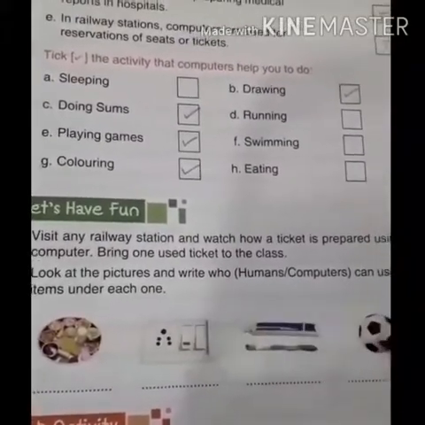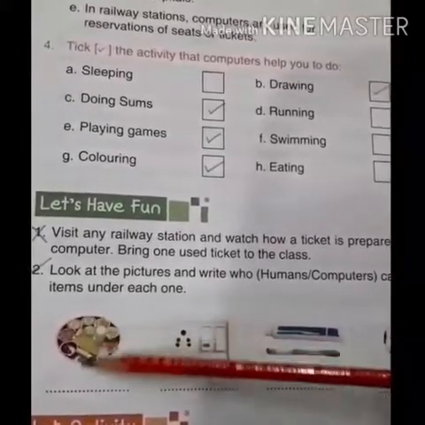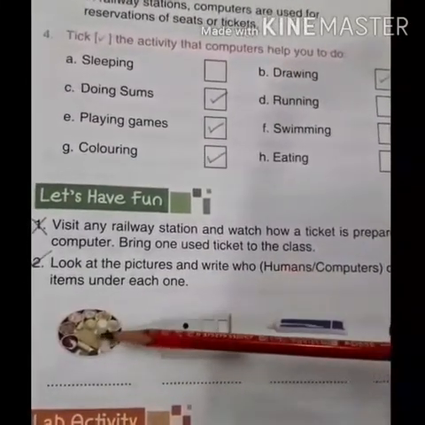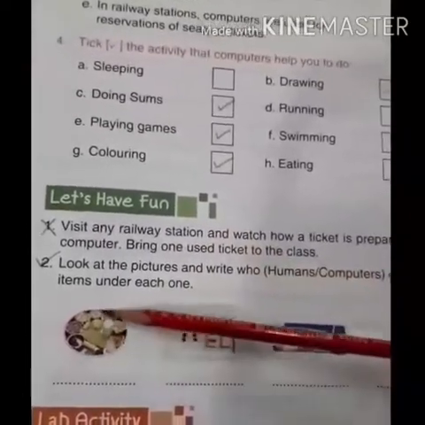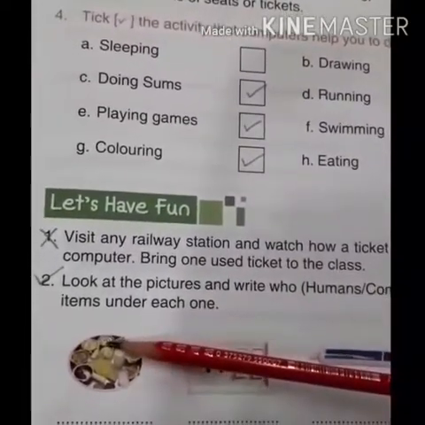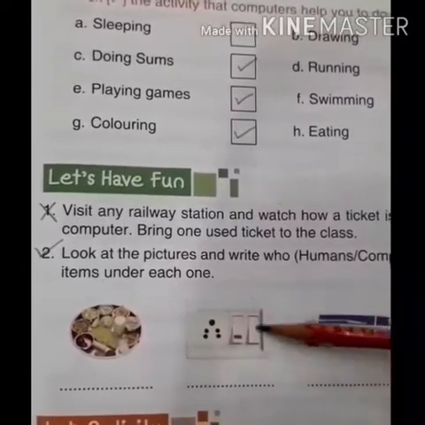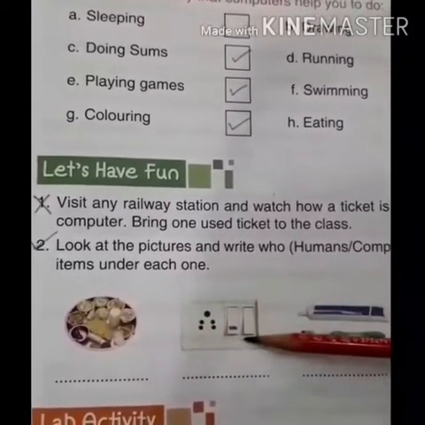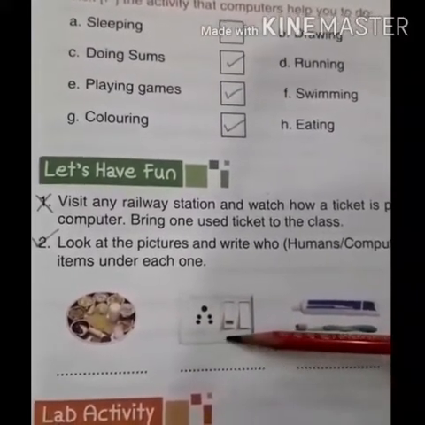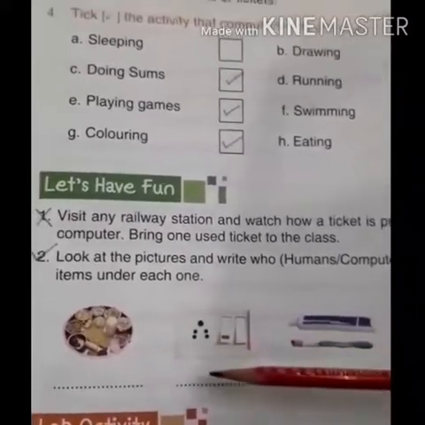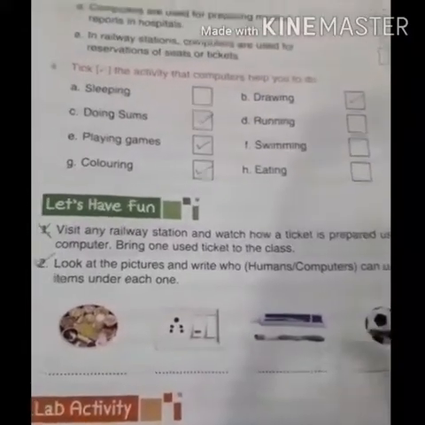Now look at these 4 pictures. Here are 4 pictures given. You have to identify who is going to use each picture. Now here is a lunch, breakfast, or you can say anything. Now this food is going to be eaten by humans, so you can write down human in the blank. Now here is the switchboard. You can use it with the computer. Yes, because the computer runs on electricity and electricity comes from the switchboard, so you can write down computer in the blank. Similarly with the rest of the 2 pictures, you have to do the same work.